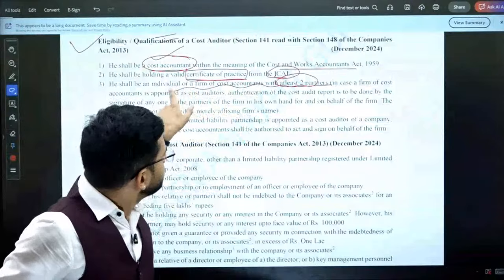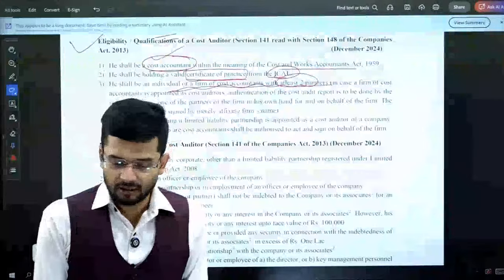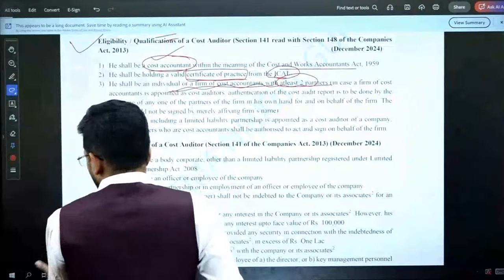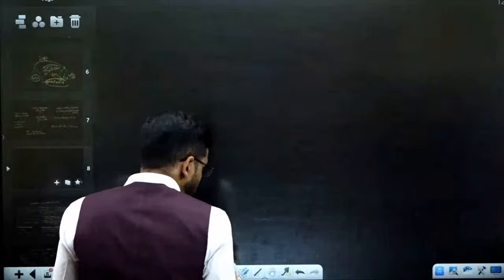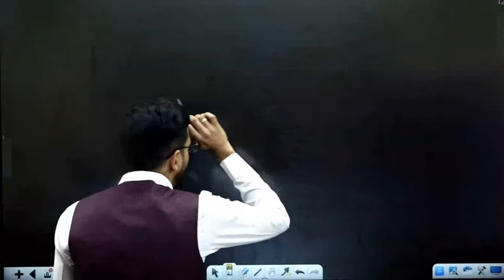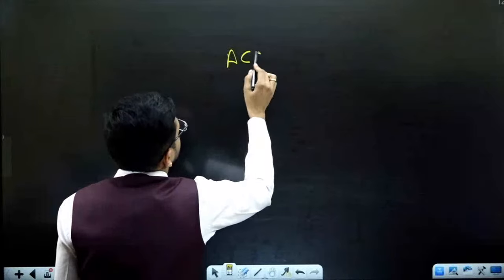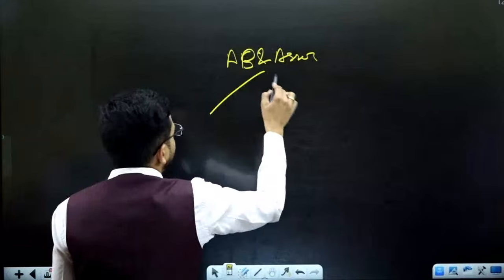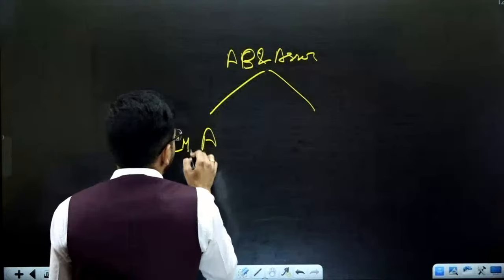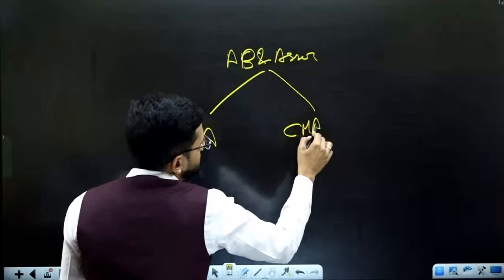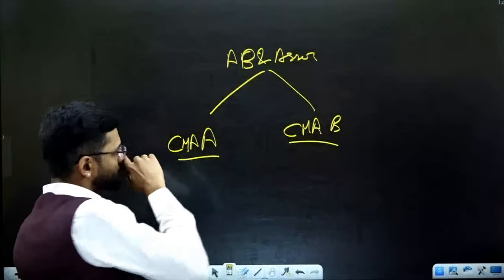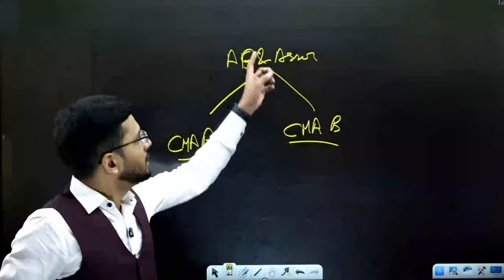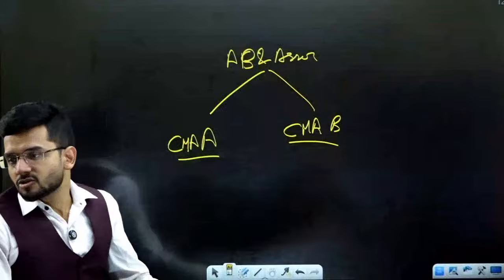But in case of a partnership firm, one thing is very, very important: you need to sign the cost audit report in your own handwriting. I'll give you an example of what kind of fraud was happening in the country before this law was enacted. So there is a CMA firm, A, B and Associates. There are 2 partners, CMA A and CMA B, and the name of the firm is A, B and Associates.